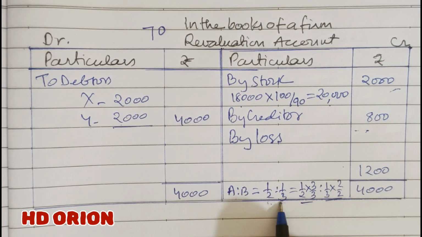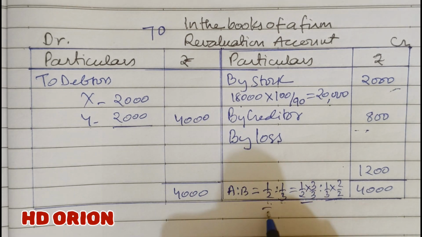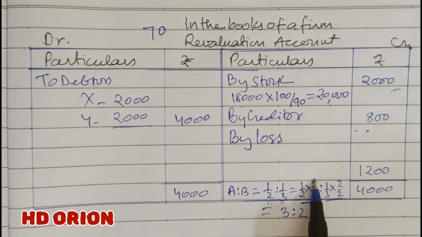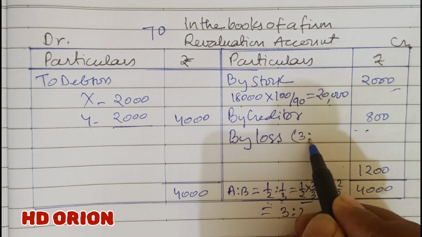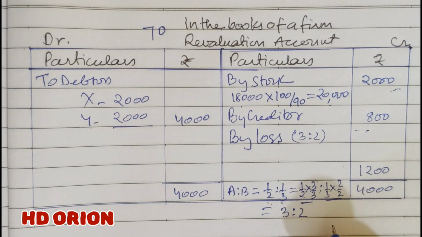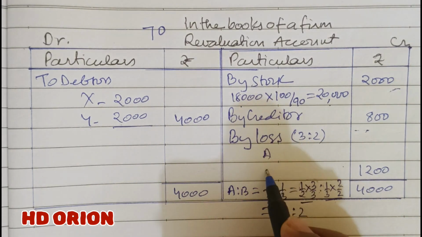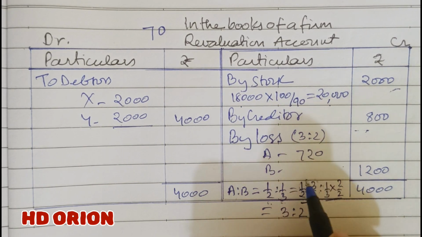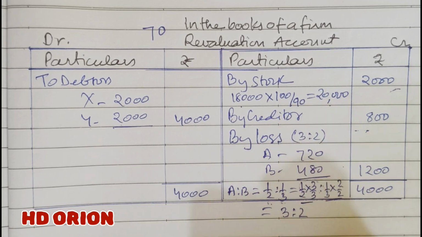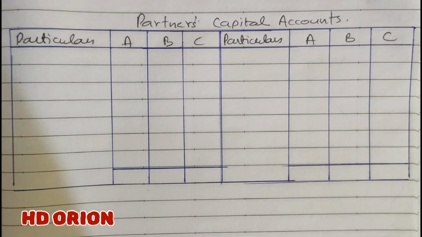So when you make the denominators common, that is the LCM, the numerators are the ratio. So the numerator is how much? 3 is to 2. Fine. Here you get 3 and here you get 2. So 3 is to 2 is the profit sharing ratio. When you break it, how much do you get for A and B? It is 720 and 480.